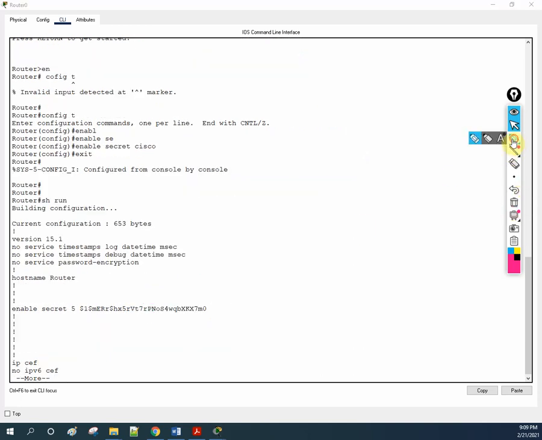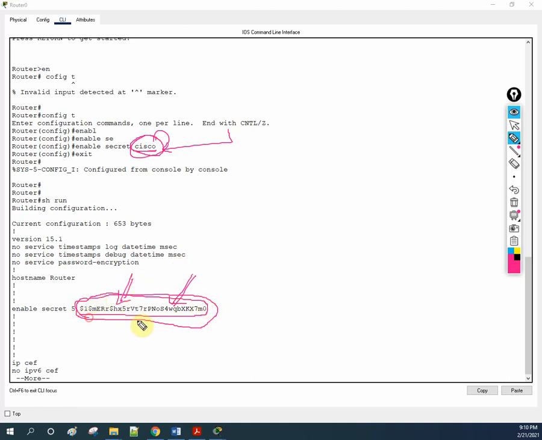But if you see here, I have the password here. I wrote Cisco just now, but this is in encrypted form. You cannot understand it by reading. If you are sending the data in plain text like this, everyone can read and remember it. But if you encrypt the data, it looks like this, so no one will remember.